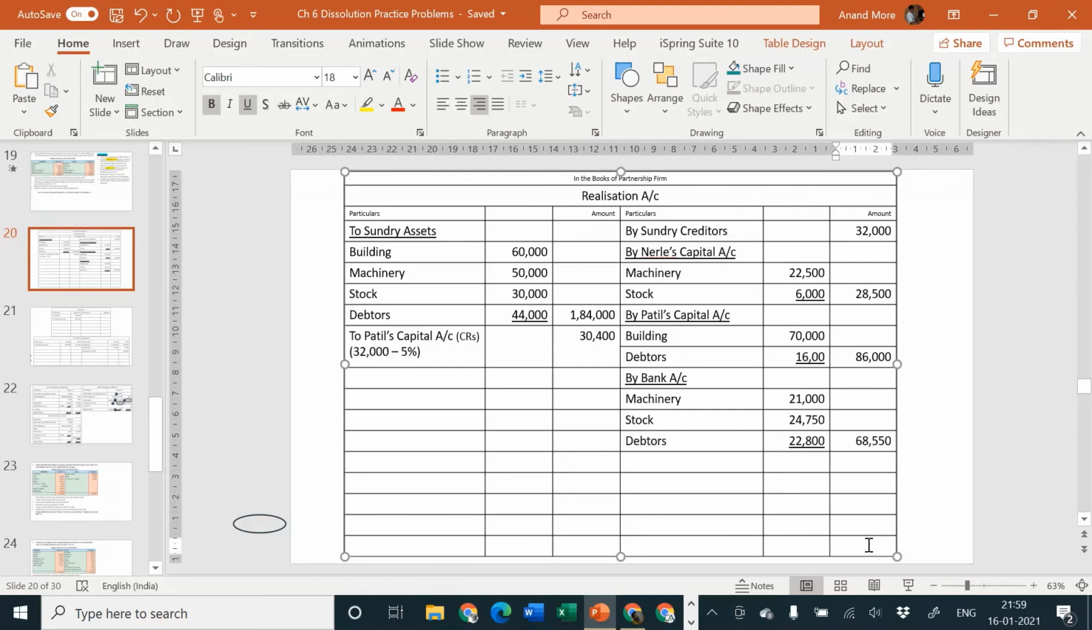Take the total 32,000 plus 28,500 plus 86,000 plus 68,550, that goes to 215,050, and this 215,050 will be written on the debit side also.